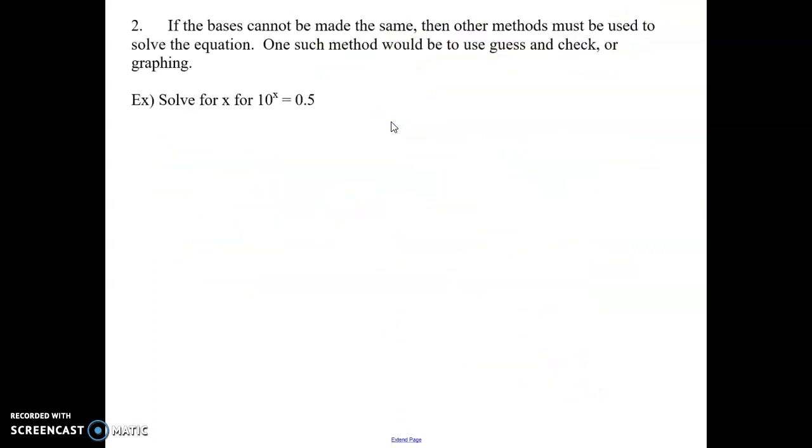Alright, so the other option after you have tried solving by getting equal bases, the other thing that might happen is maybe the bases can't be made the same. So if the bases can't be made the same, you have to use another method to solve. You could guess and check, but guess and check would be very tedious. The other method is graphing.